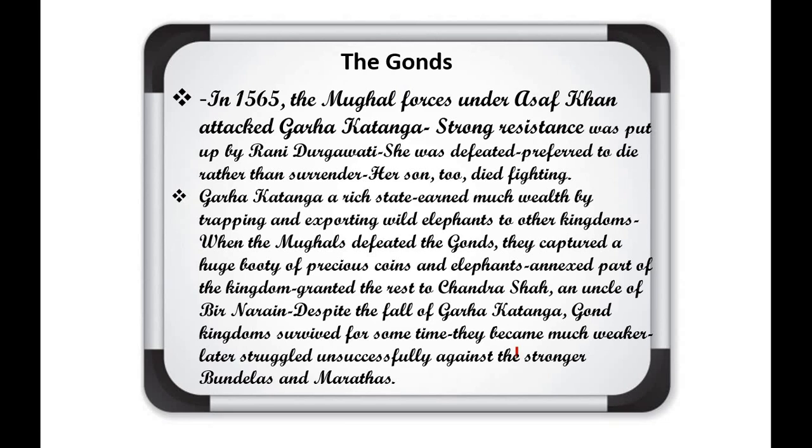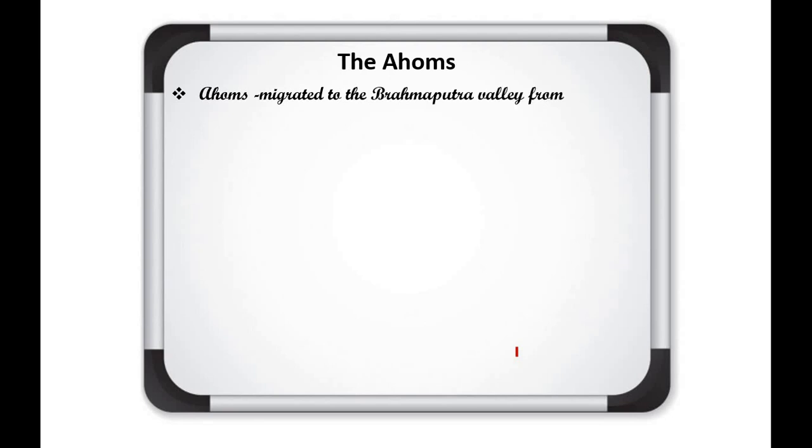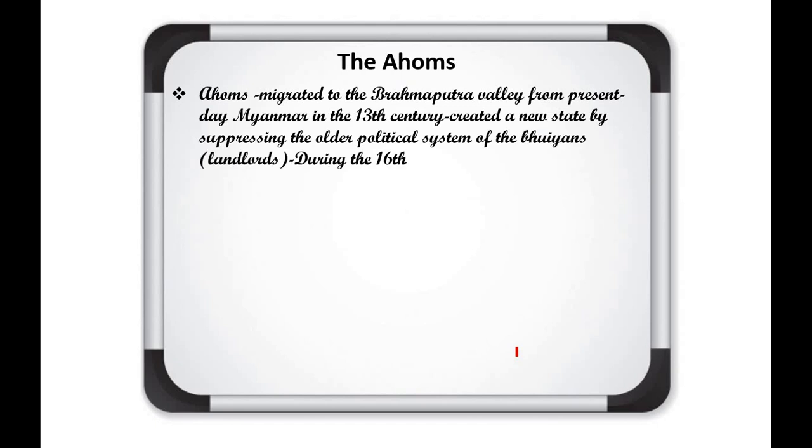Now we will discuss our next community, that was Ahom. The Ahoms actually came to India from Myanmar, earlier named Burma, into the Brahmaputra valley, and they created a new state by suppressing the older political system of the Bhuyans, the landlords, during the 16th century.